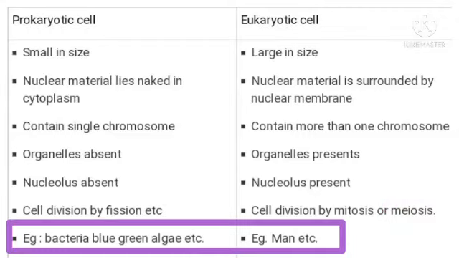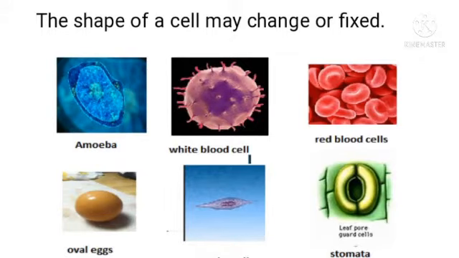Examples for prokaryotic cells are bacteria, blue-green algae, etc. And examples of eukaryotic cells are man, ant, elephant, etc. Children, now let's talk about the cell shape and size. It is seen that cells can be of different shapes and sizes, and even the number that make up a body can be different in different living forms, as it depends upon the function the cell is going to perform.